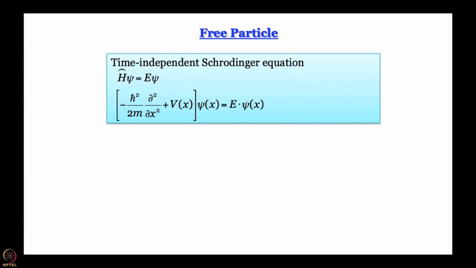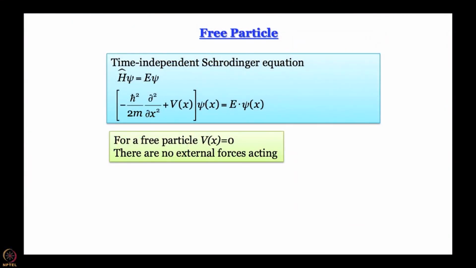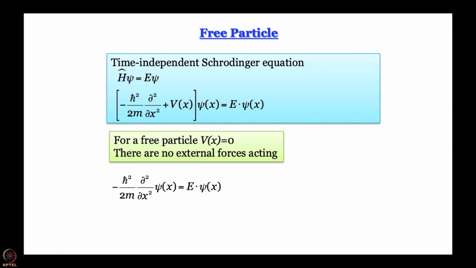As we said, in a free particle there is no potential energy. So, we should set V(x) to be equal to 0, no external force is there. Is it realistic? It can be approximately. We are going to discuss some actual chemical systems where the electron behaves more or less like a free particle. So, put V(x) equal to 0, the equation boils down to this: minus h cross square by 2m, no sense writing del anymore, d2/dx2 psi of x equal to E multiplied by psi of x.